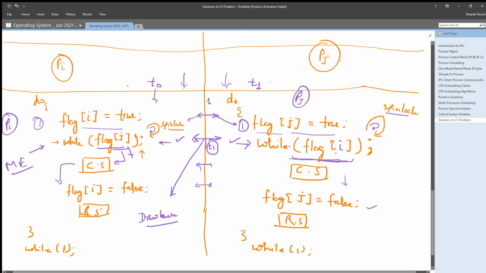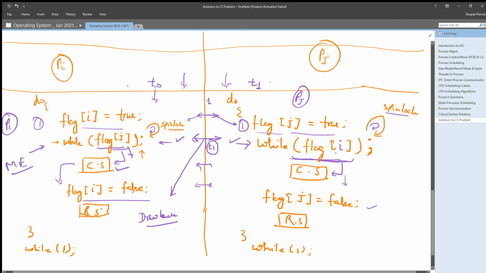Because Pi already entered its critical section, until it completes its critical section it will not set flag i's value false, and this loop will not break, so Pj will not get into the critical section.